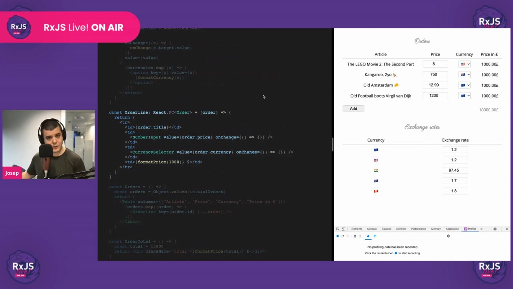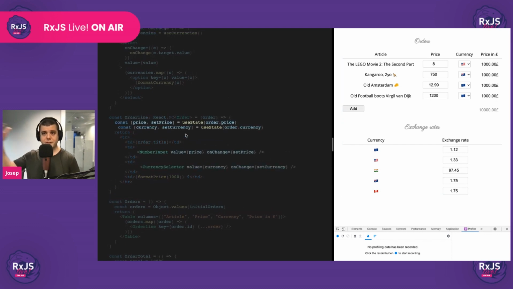Same deal. Let's keep the state local unless we have to lift it. Super quick. We go to the order line component and we apply the same trick. We use the useState hook. We pass it the initial values. We have the setters. We plug the setters in, and now all of a sudden, this is working.